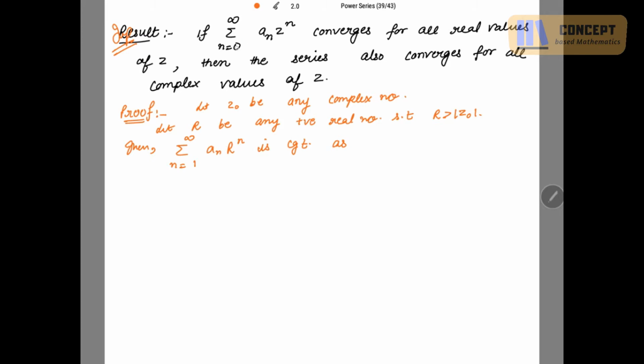Because it is given that the series converges for all real values. Now R is a positive real number, so the summation a_n R to the power n is convergent as R is real. So we can write this as convergent for R also. If this summation is convergent, that means its limit as n tends to infinity is 0, which we read in the starting result. So the limit as n tends to infinity of a_n R to the power n is 0. If this limit were not 0, the series would not be convergent.